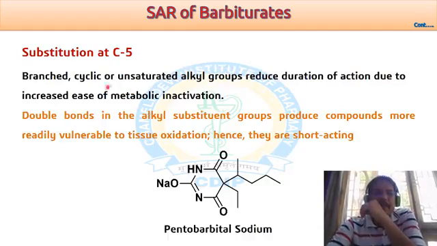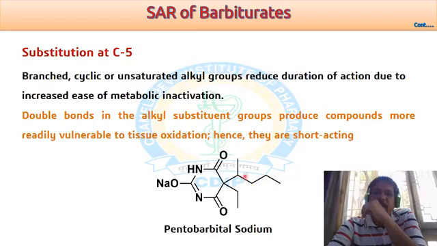Then another possibility: a branching, cyclic or unsaturated alkyl group reduces duration of action due to increased metabolic activation. So if you go for substitutions on this fifth position by means of a branched chain, then their duration of action is reduced.